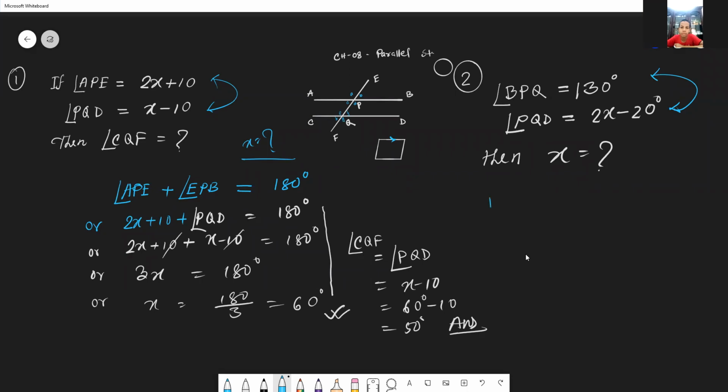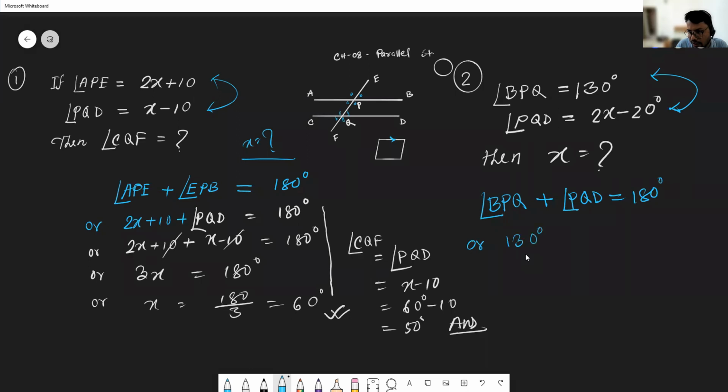So we can write here angle BPQ plus angle PQD. These angles together make the interior angles, and their sum will be 180 degrees. Directly D plus F equals 180 degrees. So now this is 130 degrees plus this angle, which will be twice x minus 20 degrees, and the right side is 180 degrees. So now we can write here twice x, 130 minus 20.